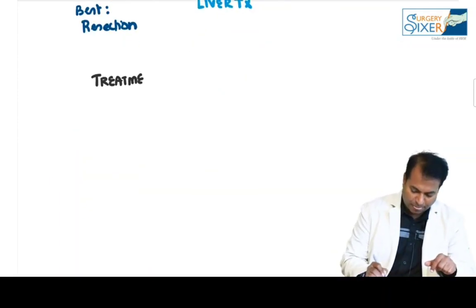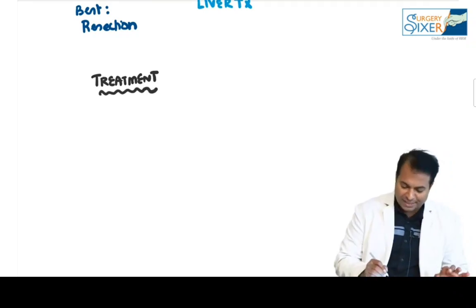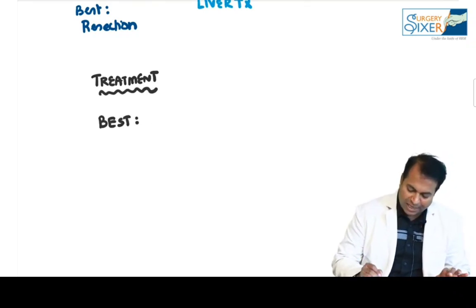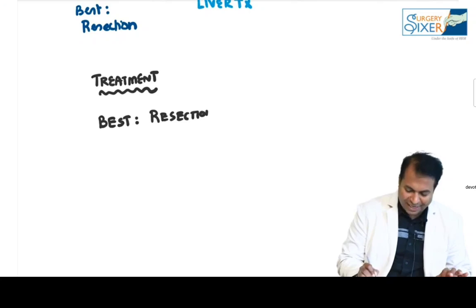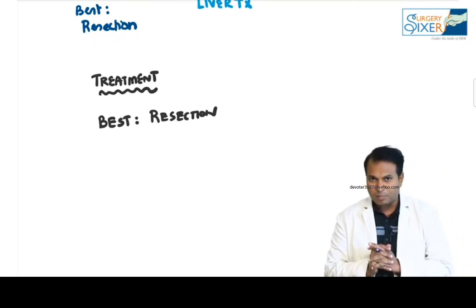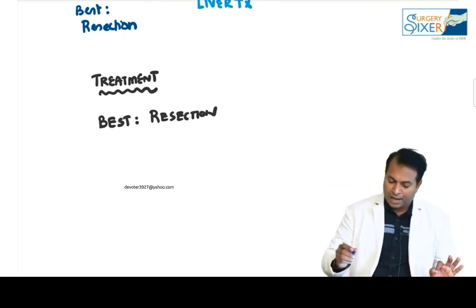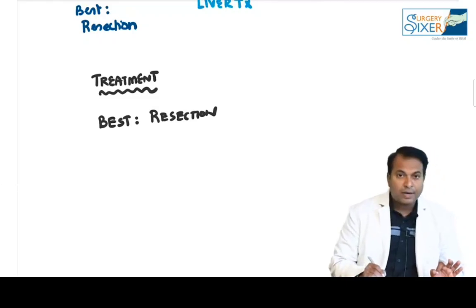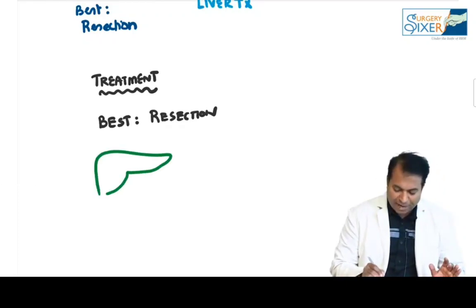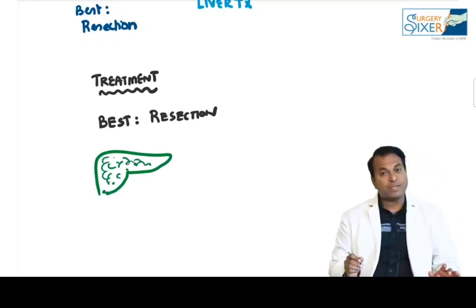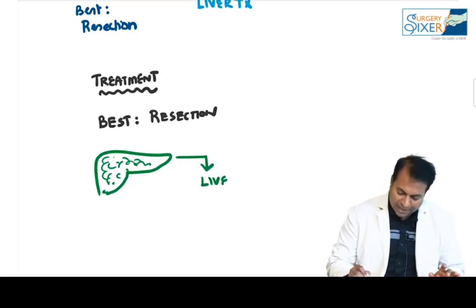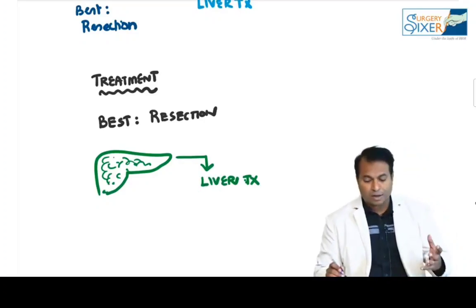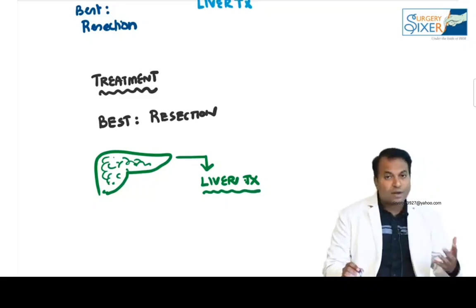Treatment modalities. If you diagnose an HCC, the best treatment modality is what? The best treatment modality is resection. If it is possible to resect the tumor, please resect it. That is the best treatment modality. And if you can do a transplant, because HCC arises in the background of cirrhosis of liver, is liver transplant indicated or not for HCC? You may wonder how you can do liver transplant for a cancer patient. Can you do it? Yes, we can do.